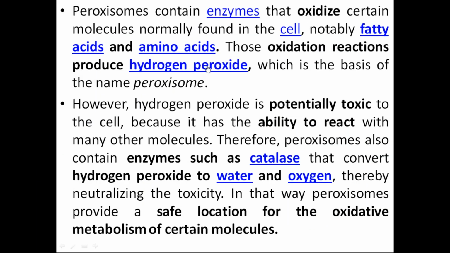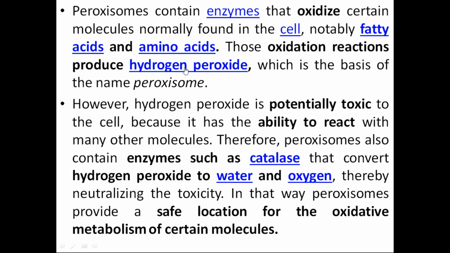Okay, now as I have told you why the name peroxisome has come, because of this hydrogen peroxide, and why this hydrogen peroxide is very poisonous to the cell. Because this hydrogen peroxide has the potentiality to generate oxygen radicals, and these oxygen radicals are very harmful because they have the capacity to target all the membrane lipids.